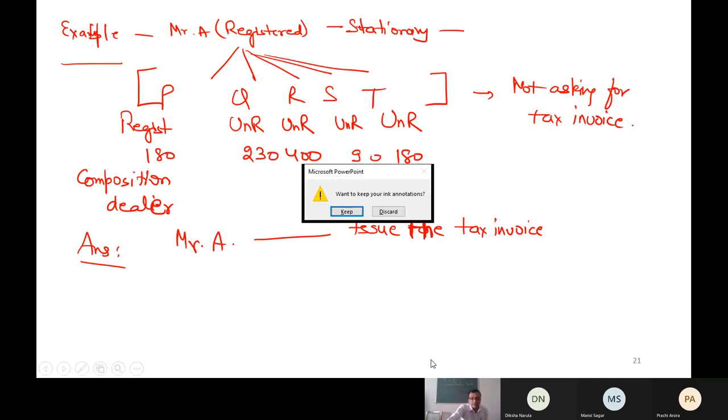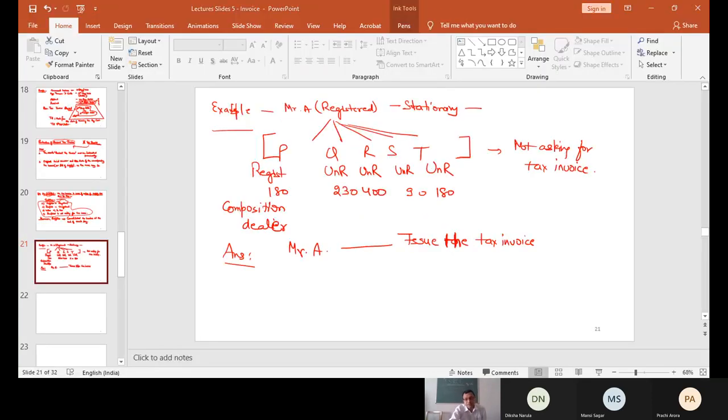Try to answer this. You have to apply the same provision which I am just discussing. In which case is it compulsory for Mr. A to issue the tax invoice? P, Q, R, S, T. Any answer from your side? Prachi, can you try?